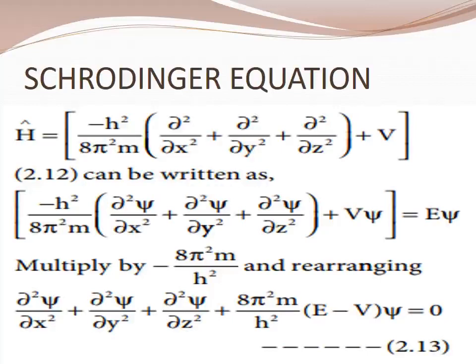Okay, this equation determines the change of wave equation in space depending on the field of force in which the electron moves. Okay, the time independent Schrödinger equation can be expressed as H psi equal to E psi.